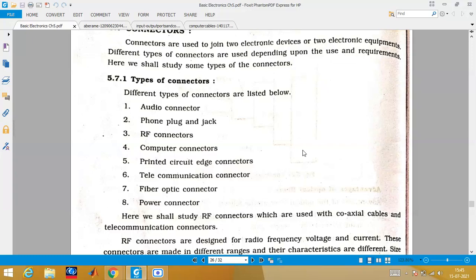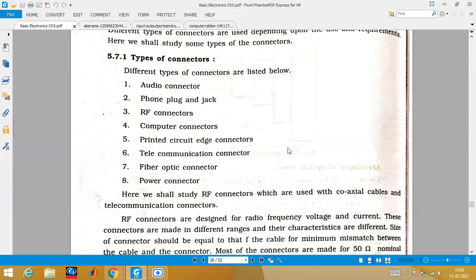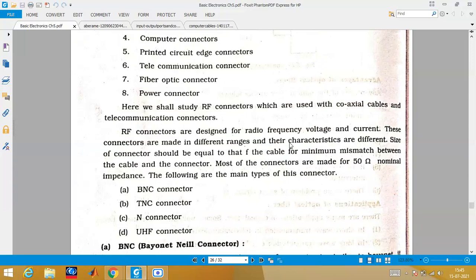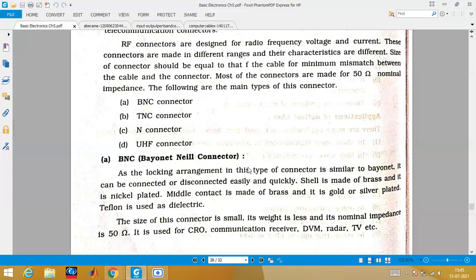RF connectors are basically used in coaxial cable and telecommunication industries. When I say telecommunication, you must understand that in all 2G, 3G, 4G, how we connect from antennas to the base station and how the signal gets transmitted, many places require these cables and connectors to be chosen carefully. There are also different types you must know.